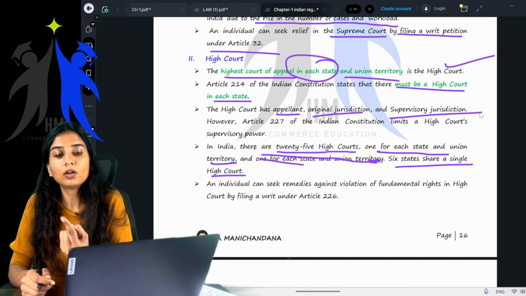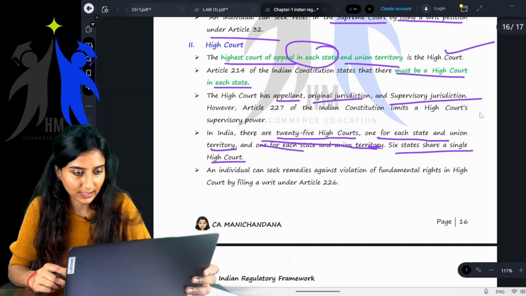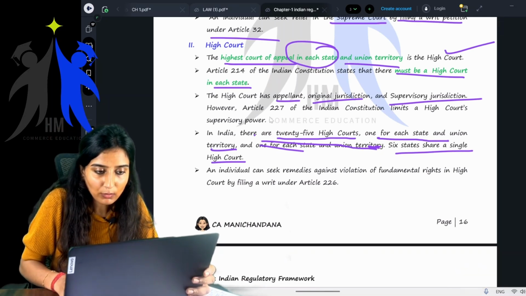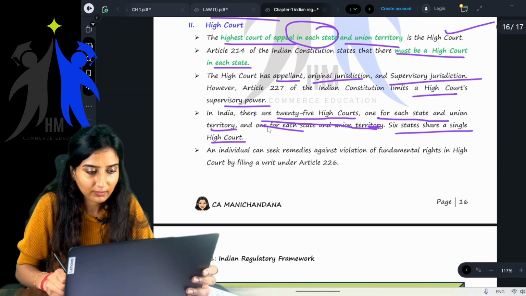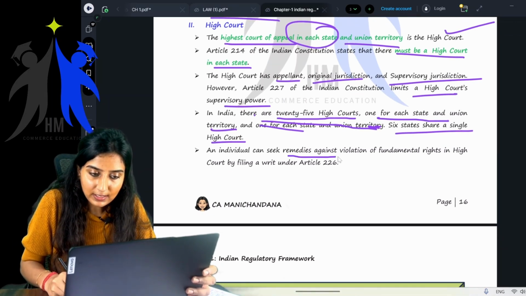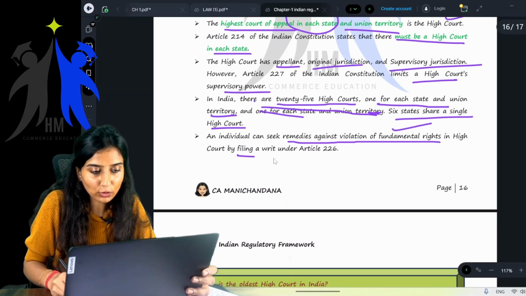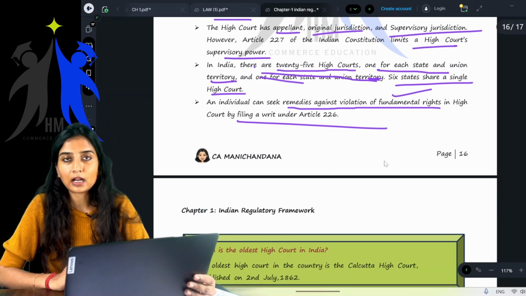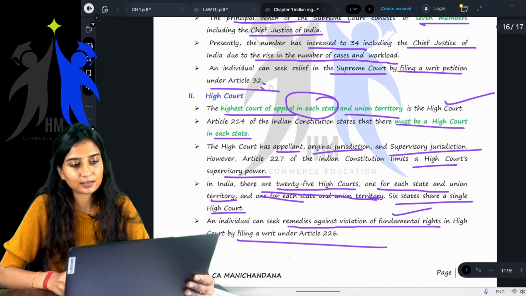Yes or no? All the other courts in its particular territory or in its particular state. Okay. However, Article 227 of the Indian Constitution limits High Court supervisory power. An individual can seek remedies against violation of fundamental rights in the High Court by filing a writ petition under Article 226. Article 226 here for High Court, and here it is Article 32.